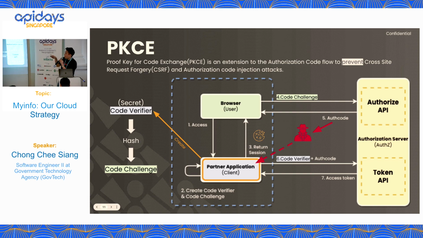Therefore, when the partner application tries to call the token API, it will use the wrong code verifier. Our authorization server will reject the call. Next one, this is a simpler one for info. The next one will be more complex.